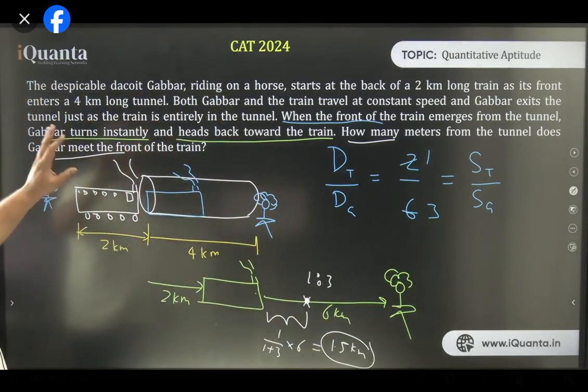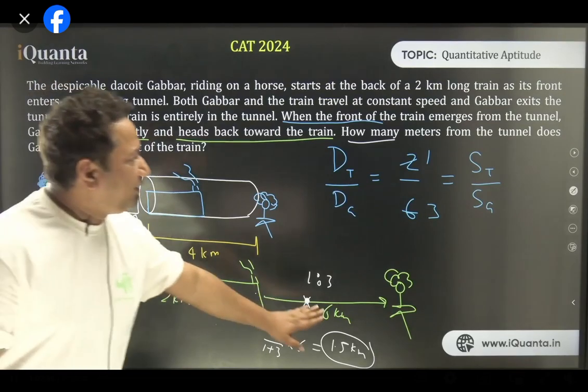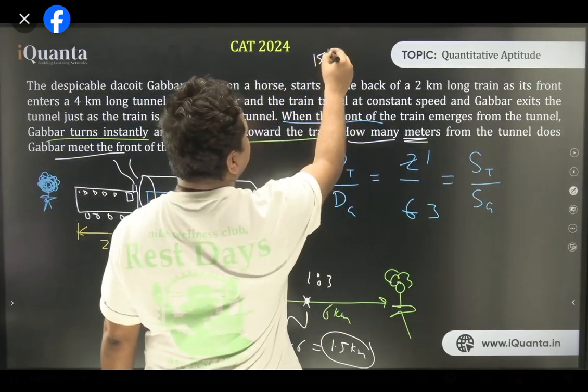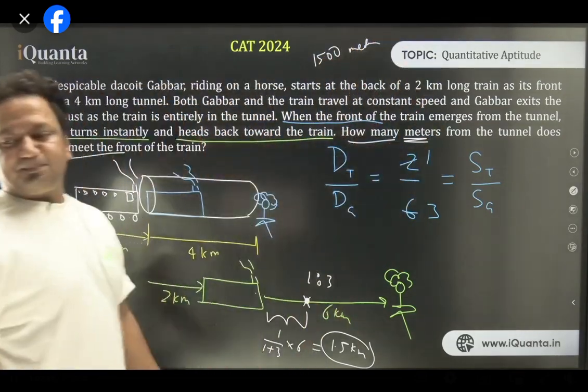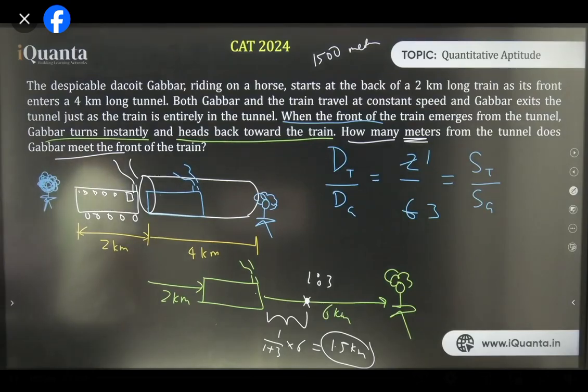We have to find the answer. How many meters from the tunnel Gabbar meets the front of the train? So the answer is 1.5 kilometer. They asked for meters, the answer is 1500 meters. All right. I think last part I have repeated.